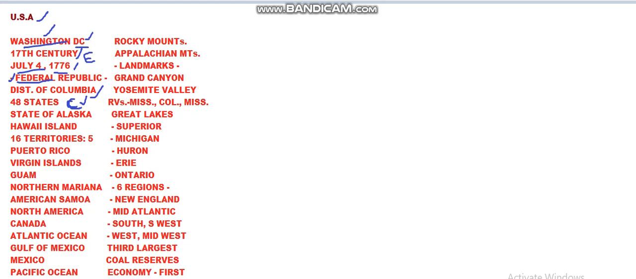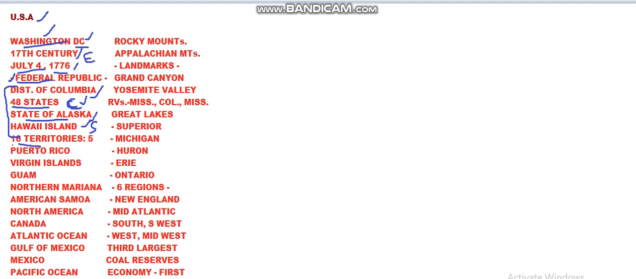Apart from these 48 continuous states, there is a state that is present separately from these states, that is the state of Alaska. So this is present bordering Canada. So we'll see that. And Hawaii Islands are also far, and this is also a state. This is called the state of Hawaii Islands. This is in the Pacific Ocean. So all of these four things constitute the Federal Republic of the USA.